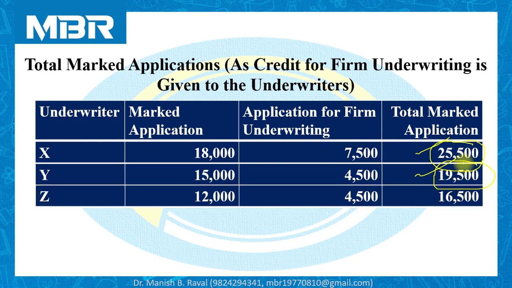Third, underwriter Z, 12,000 applications received with the mark of underwriter Z from the public, and 4,500 applications for firm underwriting. So total number of applications received by the company is 16,500, which is considered as total marked applications, including the firm underwriting.